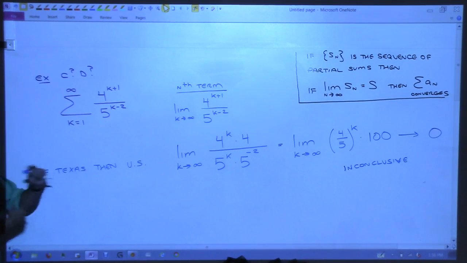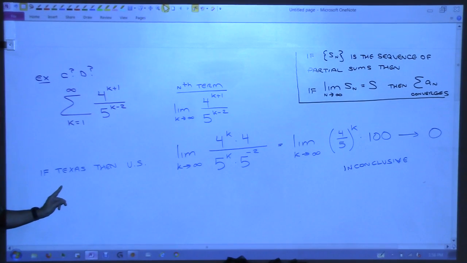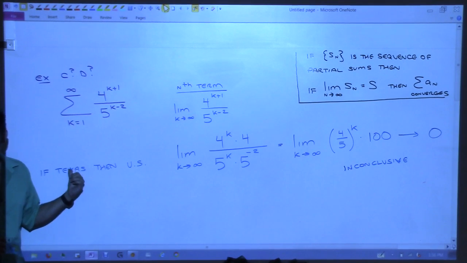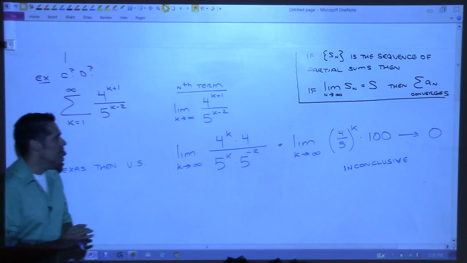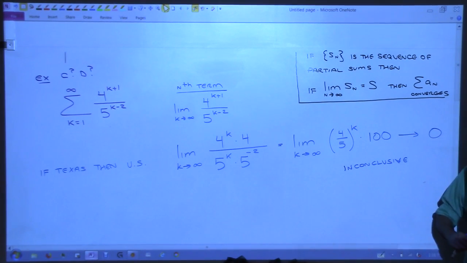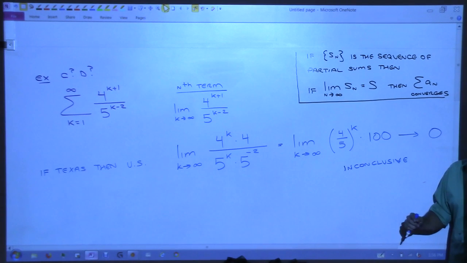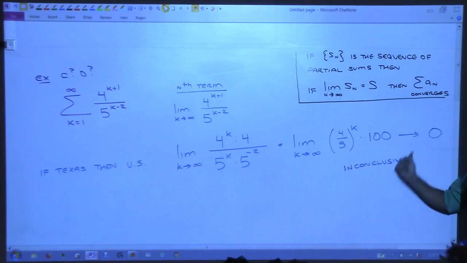Now, does this work the other way around? If you're standing in the United States, are you standing in Texas? Now, could you be standing in Texas? Yes, but this is not a strong enough condition to say you're from Texas, right? You still could be. So this is kind of what's happening here. We're saying if this thing goes to something other than 0, you're definitely divergent. But if it goes to 0, that's like saying you're in the United States. You don't really know. You could still be from Texas. You could diverge. You could converge. Does that make a little more sense? Okay.